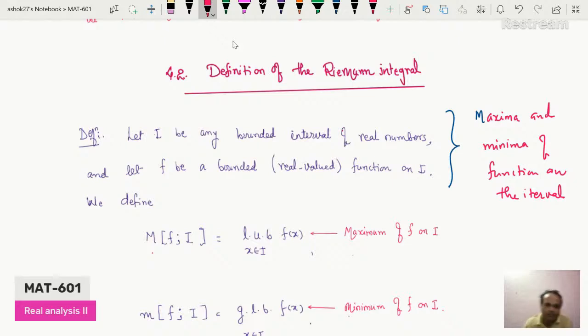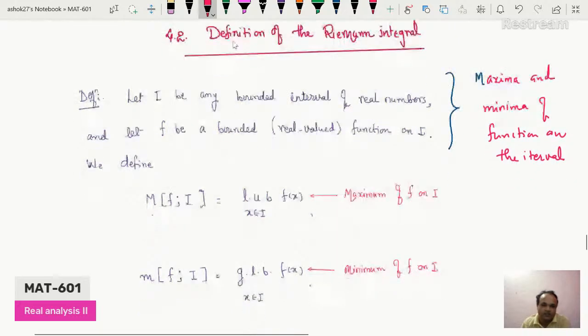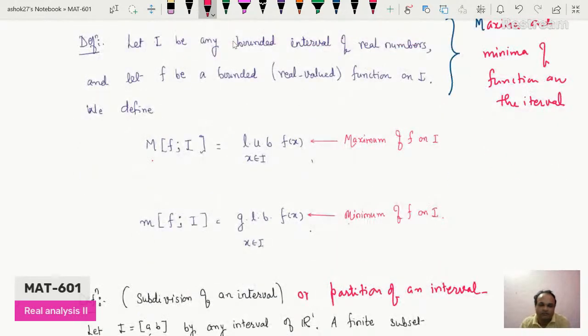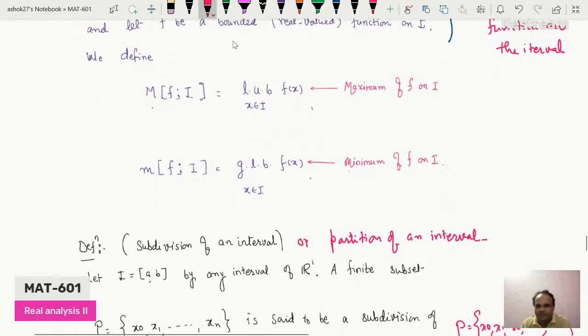So let's suppose I be any bounded interval of real numbers and let f be a bounded function on the closed interval I. So we define the maximum of f on I. It is nothing but the least upper bound of f(x) for x belongs to I, meaning the values of that function. And what is the minimum of f on I? The greatest lower bound of f(x) in the interval I. So these are the basic definitions.